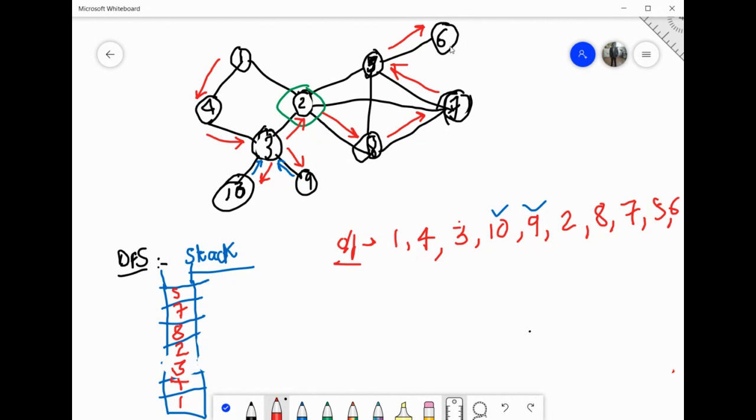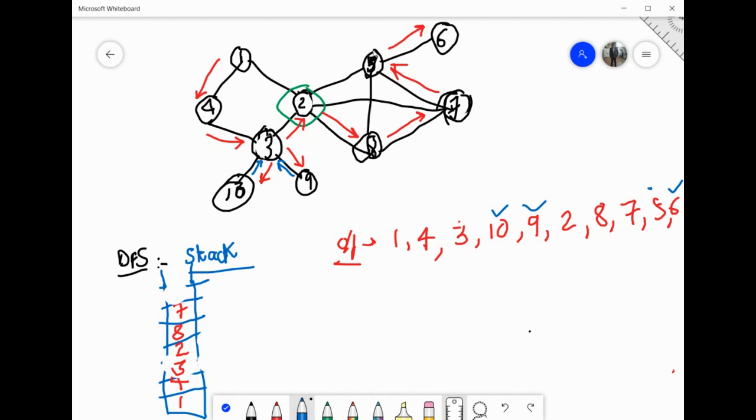Now I'm standing at 6. I have to explore one of its adjacent path. But it is completely explored as we can see. So we have to come back. कहाँ जाना है 6 से? Where we will come back? 6 is completely explored now. See the top of the stack. It is 5. So we will come back to 5. So जब 5 पे वापस आएंगे तो stack के top को pop कर देंगे. We will come back to 5.